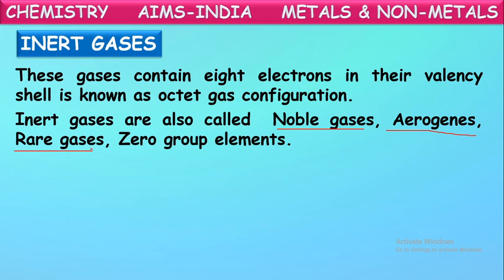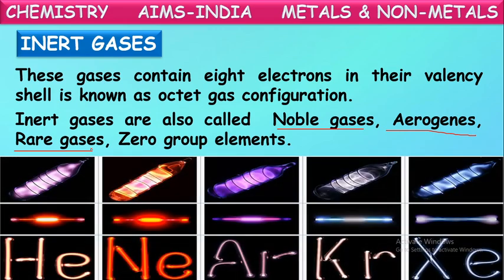Okay, they are the different names given for the inert gases or ideal gases or noble gases. Here are some examples for noble gases or inert gases: helium, neon, argon, krypton, xenon, radon, etc. These all are called noble gases or inert gases. Mostly these are used in filling electrical bulbs, more preferably in advertisement glow bulbs, in the different colored bulbs.